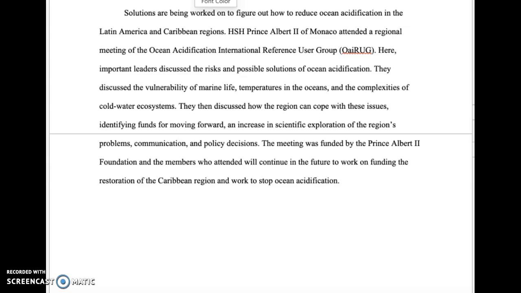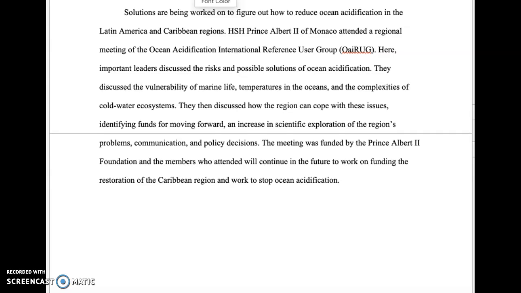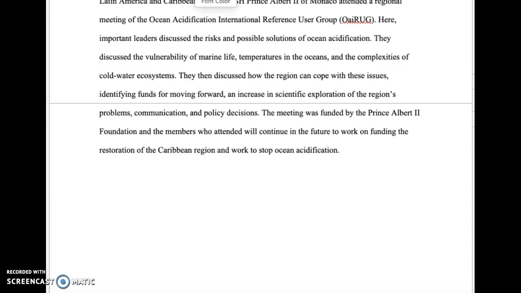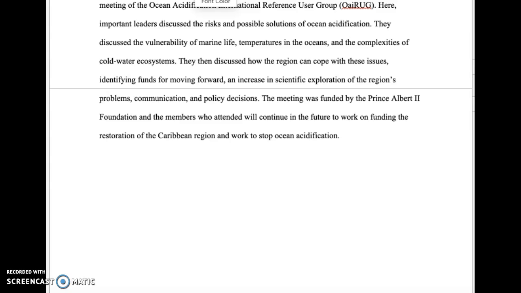Solutions are being worked on to figure out how to reduce ocean acidification in the Latin America and Caribbean regions. HSH Prince Albert II of Monaco attended a regional meeting of the Ocean Acidification International Reference User Group. Here, important leaders discussed the risks and possible solutions of ocean acidification. They discussed the vulnerability of marine life, temperatures in the oceans, and the complexities of cold water ecosystems. They then discussed how the region can cope with these issues, identifying funds for moving forward, an increase in scientific exploration of the region's problems, communication, and policy decisions.